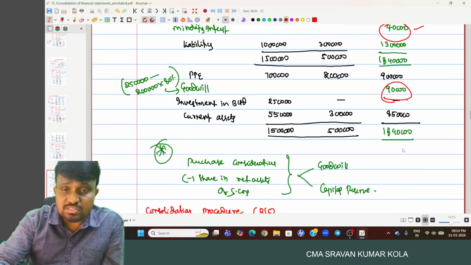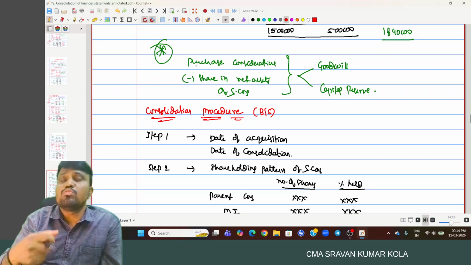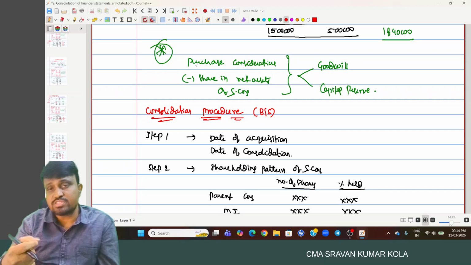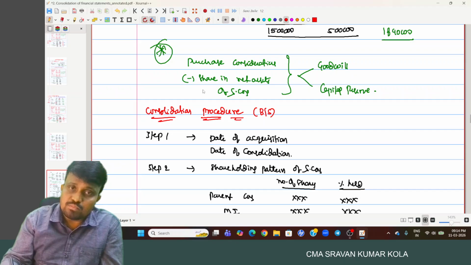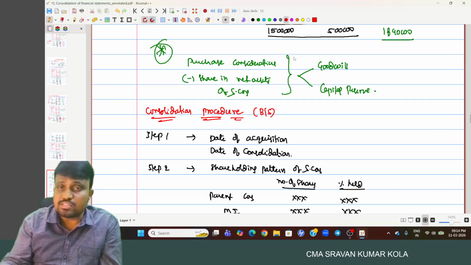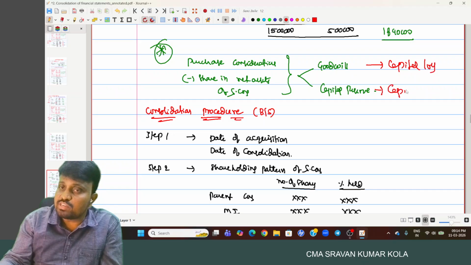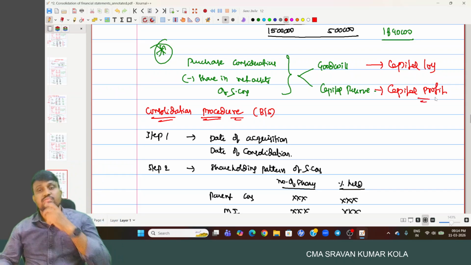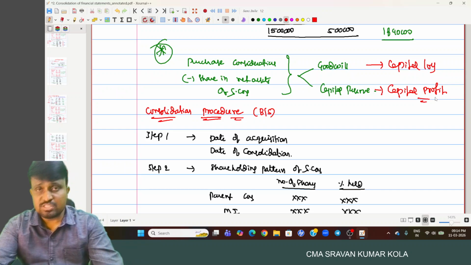Okay. And what we discussed till now: the purchase consideration means how much, at what price, you purchased the equity shares of the subsidiary company. So cost of investment minus share in net assets. If the difference is a capital loss, it represents goodwill, and if it is a capital profit, we transfer it to capital reserve. Okay, I hope you understood.